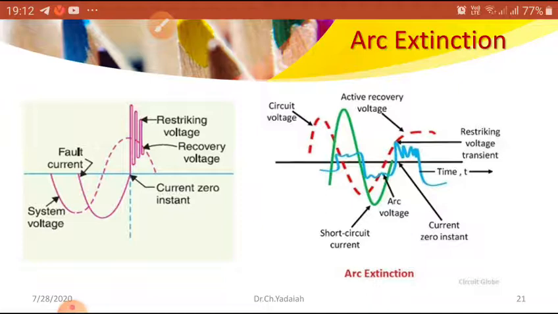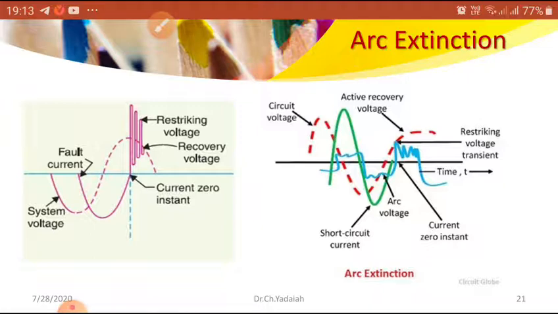The current is flowing through the ionized path. The arc voltage between the two contacts is shown in blue. It is not a sinusoidal wave, it is just like a pulse, and it is a positive wave. Whenever the short circuit current is positive, the system voltage is positive and the arc voltage is also in the positive direction. When the short circuit current comes to its natural zero, the circuit voltage is in the reverse direction, and the arc voltage also goes to the negative side.